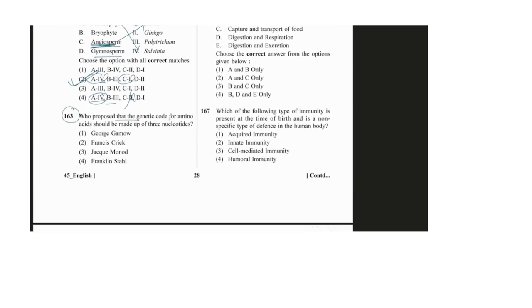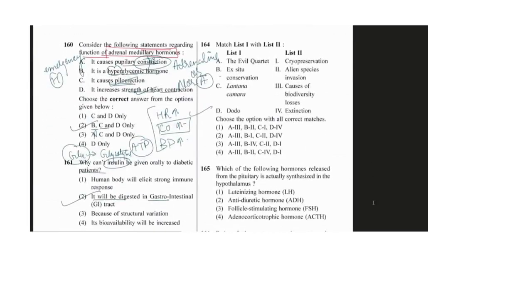Who proposed that the genetic code for an amino acid should be made up of 3 nucleotides? That was George Gamow. Okay, the next is